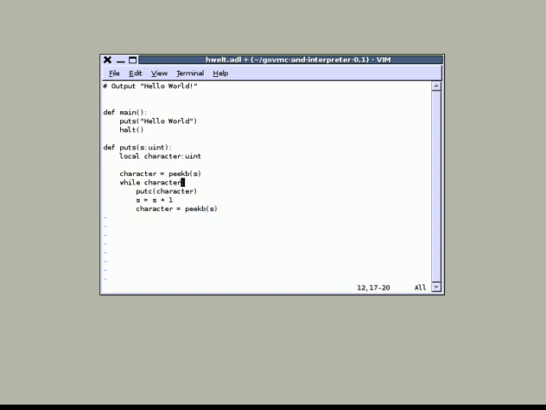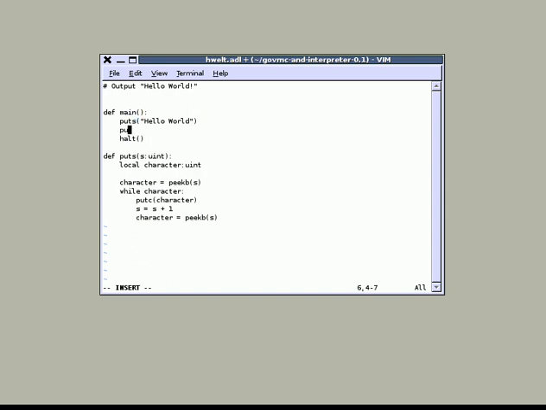There are some minor things that I want to do, namely emit a new line character at the end, and I must not forget the exclamation mark. That's it. I can save it now.